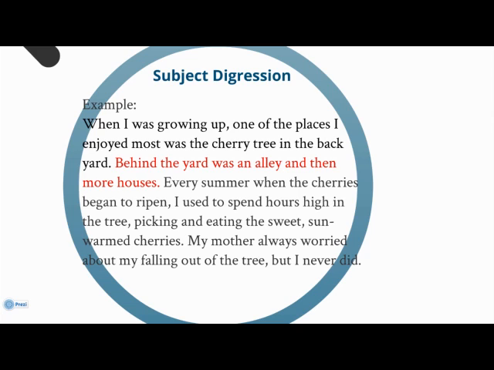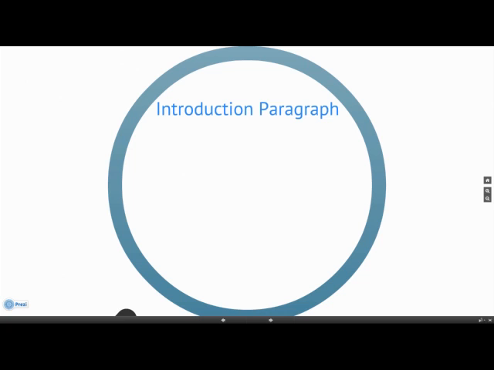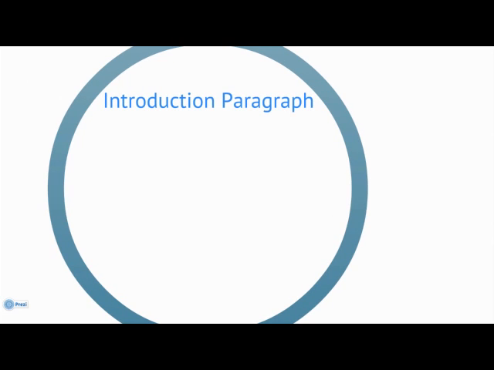Okay, so the houses and the alley behind the yard tell us nothing about the author's experience with the cherry tree. This sentence should either be deleted or modified to help the reader understand how this detail fits with the rest of the paragraph. Subject digression may also occur in essay writing. To avoid this error, the first or second paragraphs of the essay will generally define the essay's topic. The introduction paragraph of a typical academic argument essay will answer these questions. What is this about? Why should I care? And what do you want me to do?